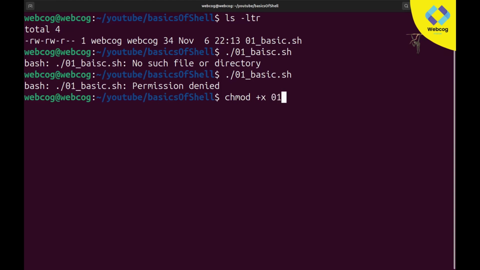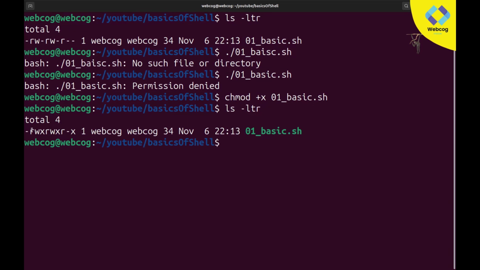So if I type 01 basic.sh, hit enter, you can see our shell, our first script is run successfully. Now I will give the permission of execution to this file. So let's check it. ls minus, you can use up and down keys for checking, and you hit enter, and you can check out. Now we have the permission of execution.